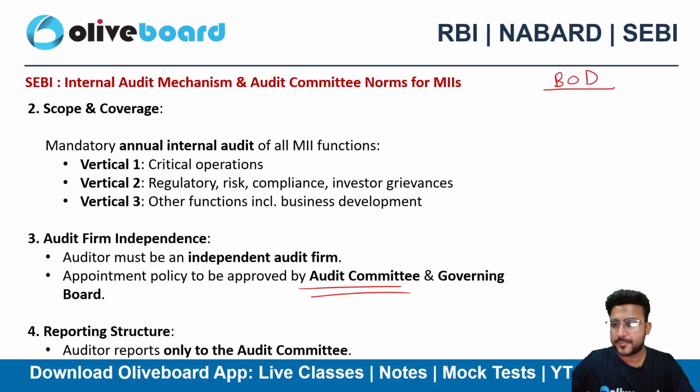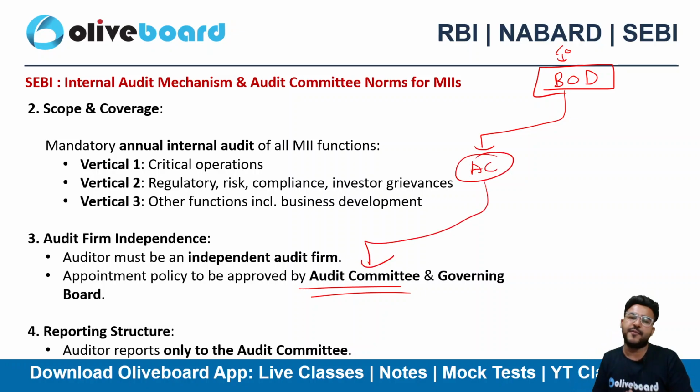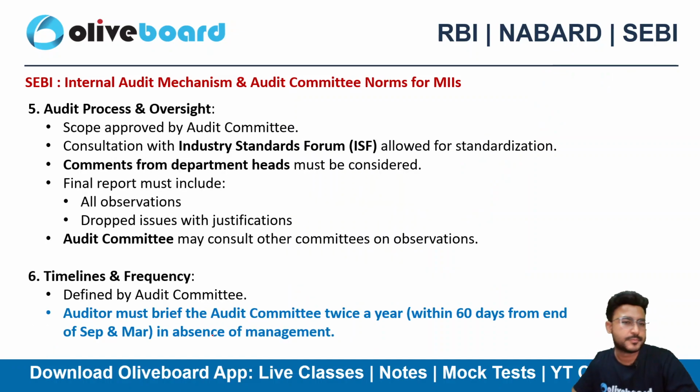So in a company, there are a board of directors. The board of directors are running the company, right? Out of the board of directors, some of the directors form an audit committee to oversee the audit function, whether the auditor is doing the work properly or not, fixing the remuneration of the auditor, resolving the queries of the auditor, a lot of things related to the auditor the audit committee is dealing with, right? So here the audit report will only be addressed to the audit committee. The reporting structure is that the auditor will be reporting to the audit committee itself, okay?